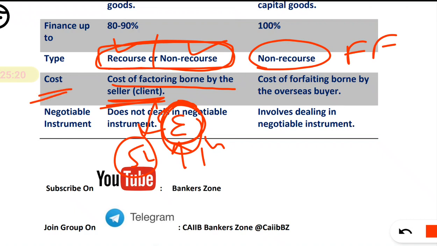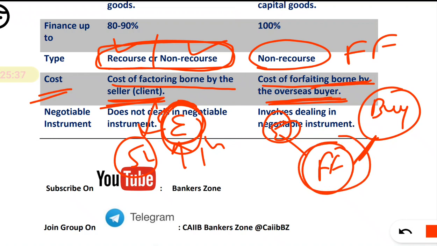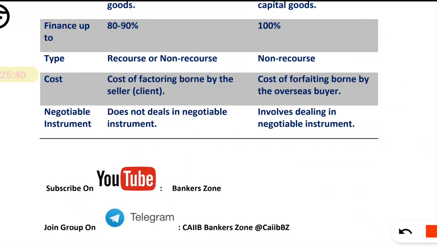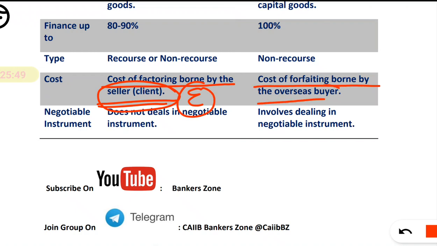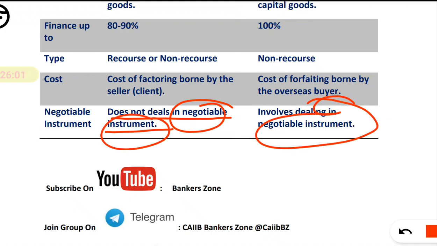And in case of forfeiting, the cost of forfeiting is borne by the buyer. Okay, it is by the buyer, because here the forfeiter is purchasing the bill from the exporter, and the buyer has to bear the cost of forfeiting. Okay, this is also an important difference, you can easily remember. Cost of factoring is generally borne by the seller, that is the exporter, and cost of forfeiting is borne by the buyer, that is the importer. Now, negotiation. See, factoring does not deal in negotiable instruments, but forfeiting deals in negotiable instruments.